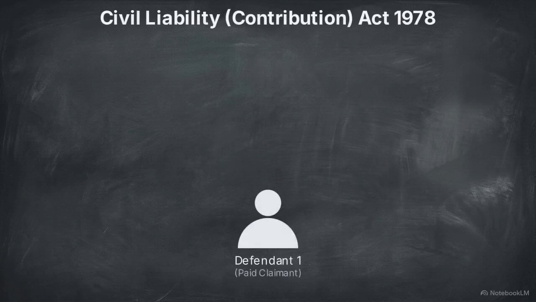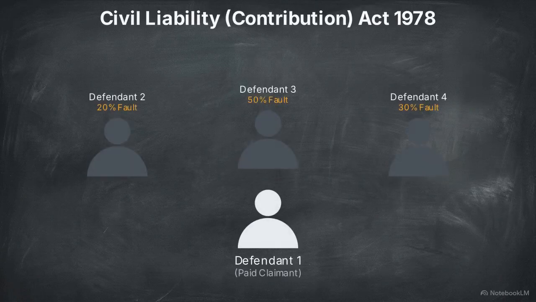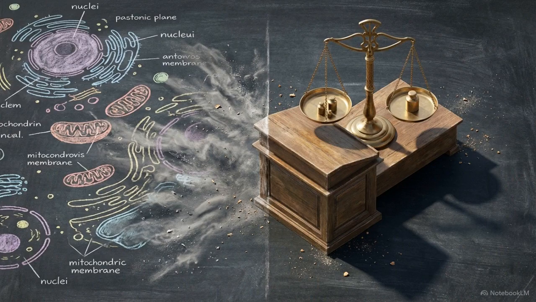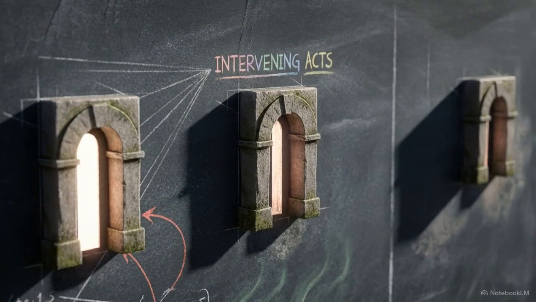Under the Civil Liability Contribution Act 1978, the defendants must then settle the apportionment of that cost among themselves. When standard logic is limited by the current state of science, the court uses these specific exceptions to ensure victims are compensated. Once a factual link exists, we move to the second gate.